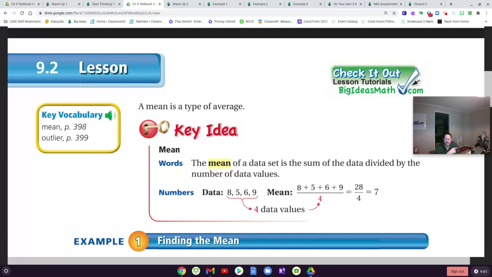That sounds very complex and mathy, and it kind of is. But basically what it means is what you're going to do is add up the numbers that they give you in your list and then divide by how many numbers there are. And that's it. That's how you find the mean.